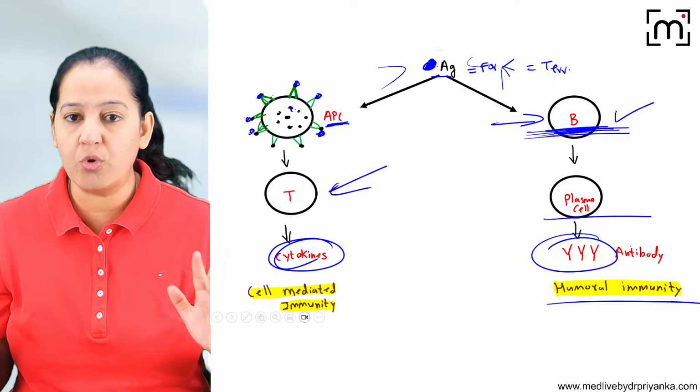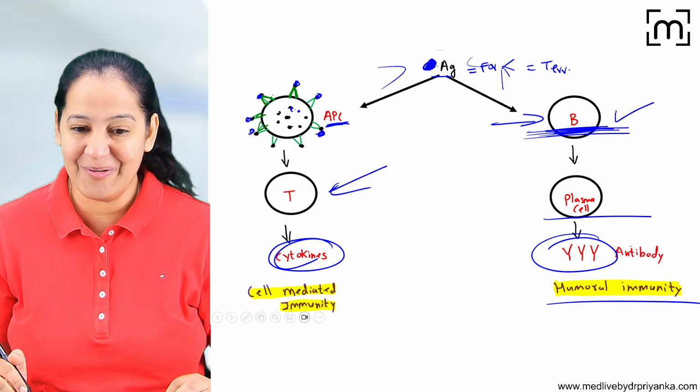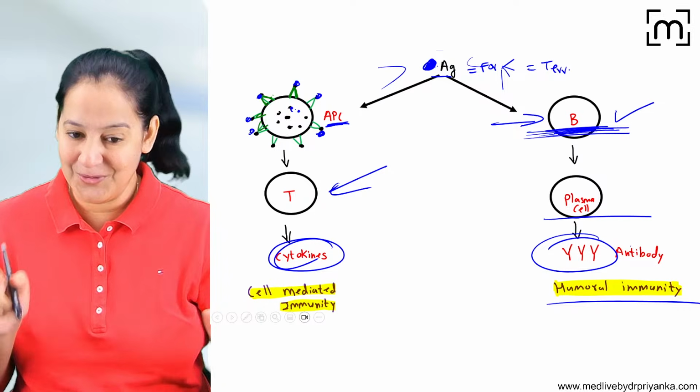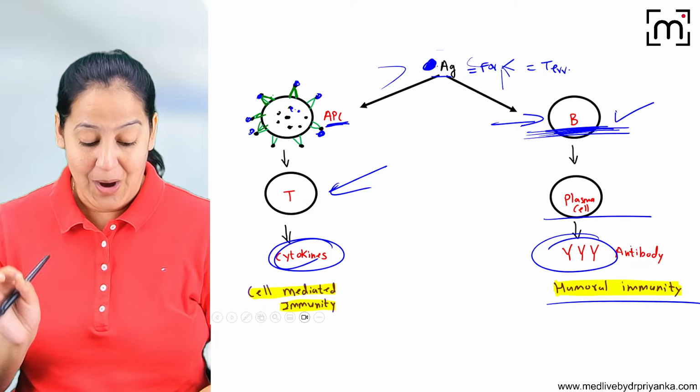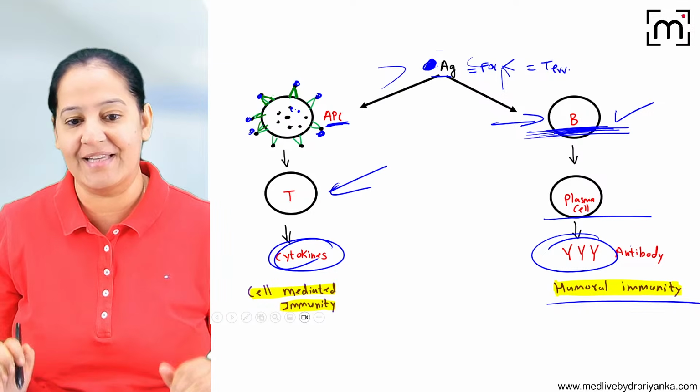The students who don't know the 2 types of immunity, if you have any confusion, if anyone has any doubt till now, you can write in the chat box. So you got the 2 types of immunity. I taught you there are 2 types of immunity, the cell-mediated and the humoral, and we have seen the mechanism of each of them.